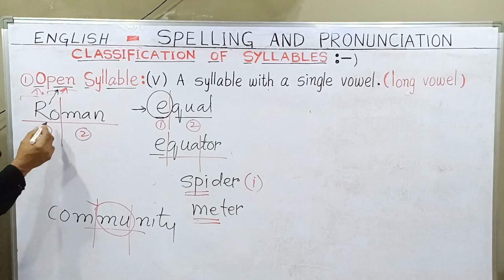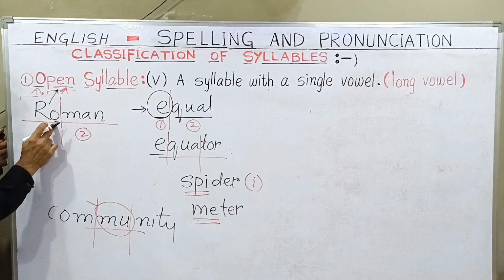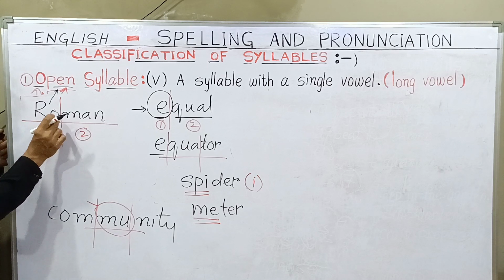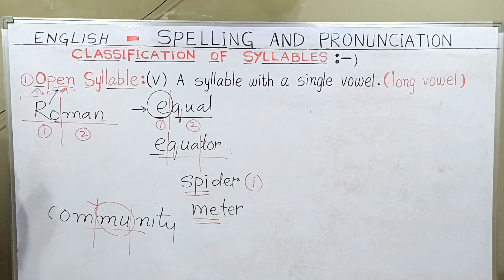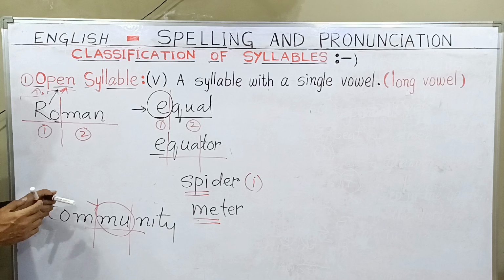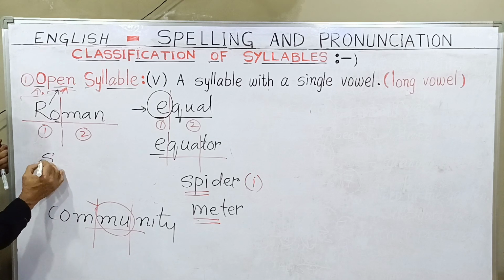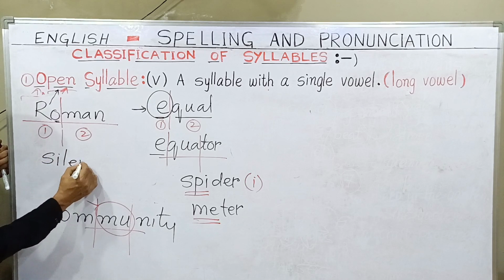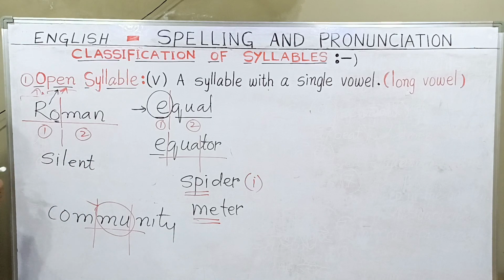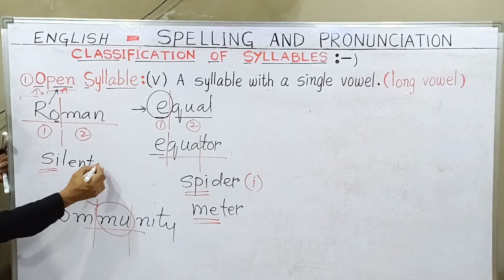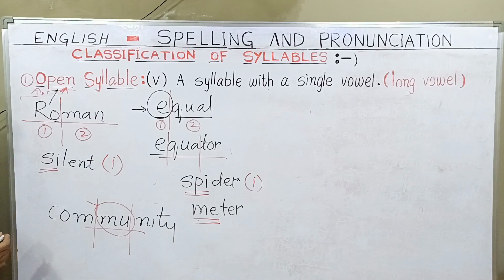First thing, it is ending with a long vowel and it does not require any consonant to complete its sound. That is the reason it is an open syllable. Roman. One more example, silent. You can get an idea of silent, S-I. It is giving a long I sound, silent. So it is an open syllable.